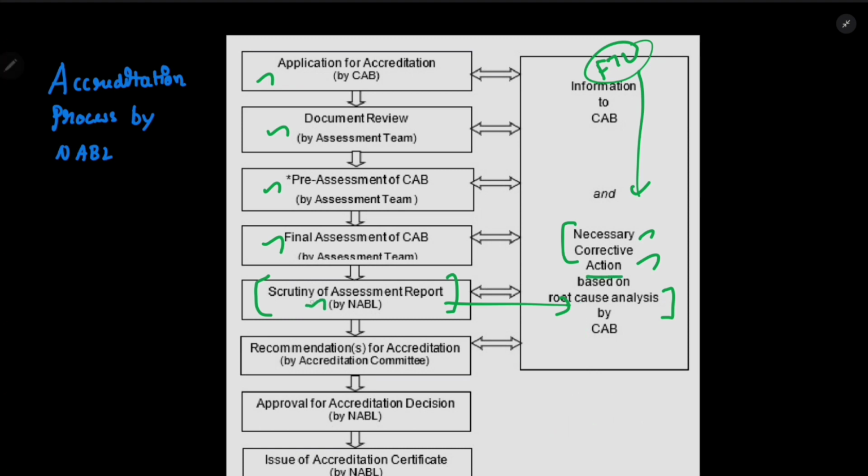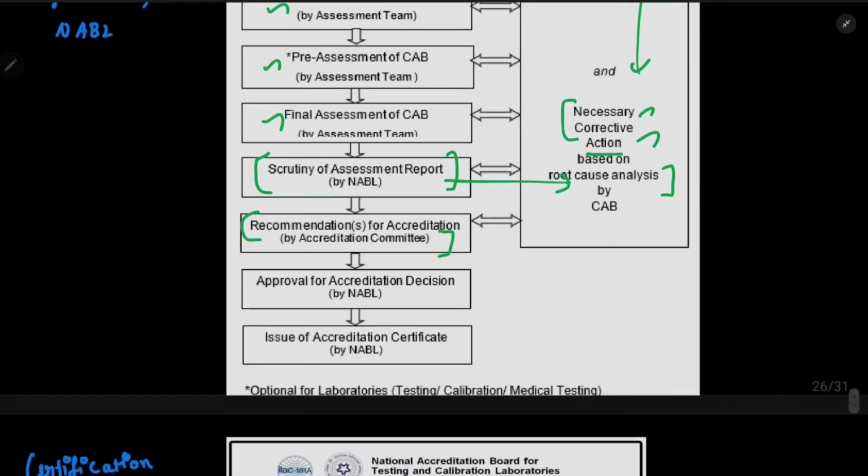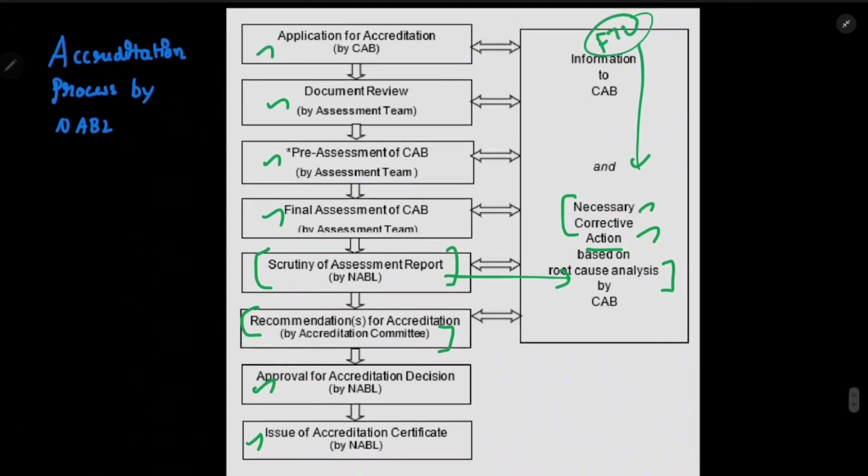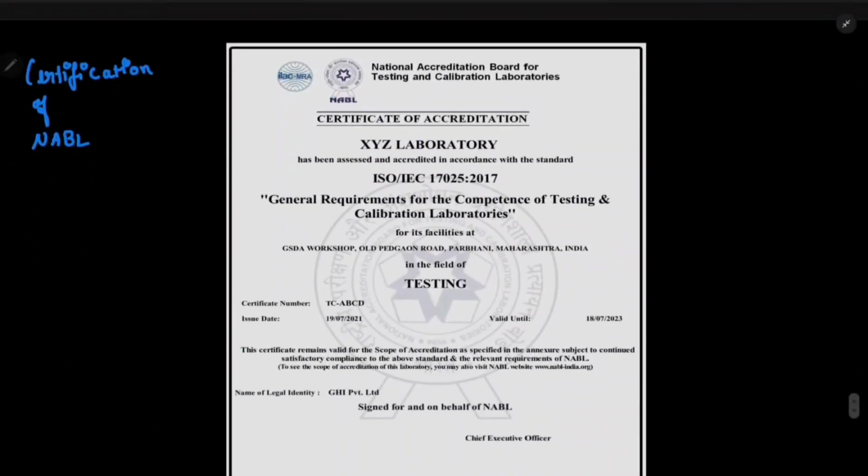Finally, it is recommended for accreditation by the accreditation committee, and the accreditation is approved. Once it is approved, the certification is issued. So this is the process of accreditation by NABL. Now the certification is issued. This is the certification of NABL.